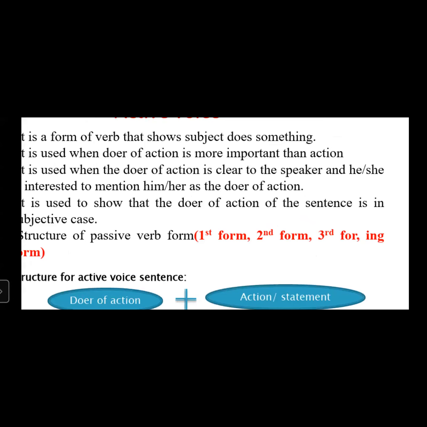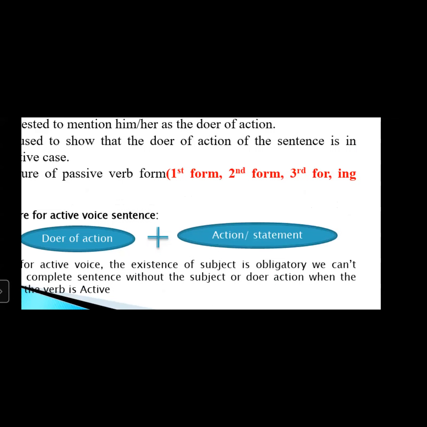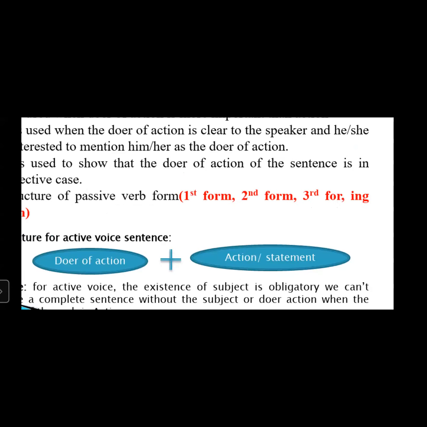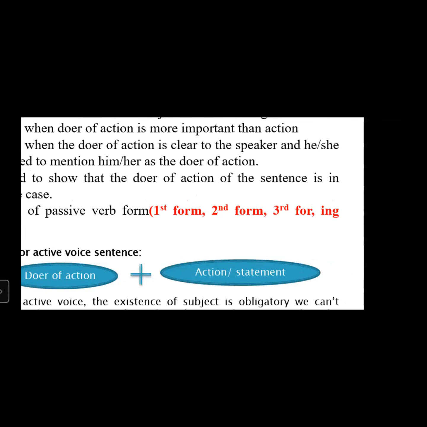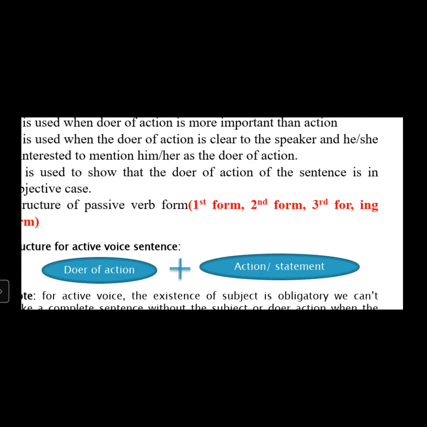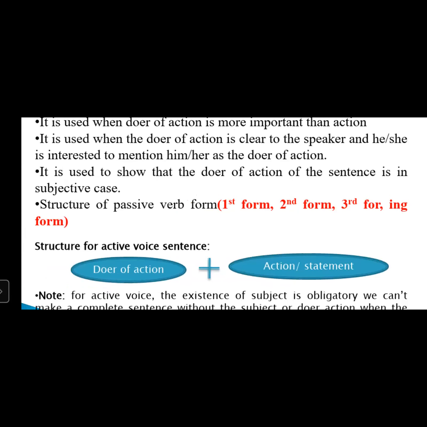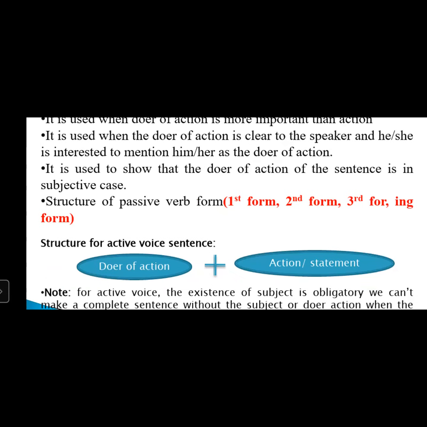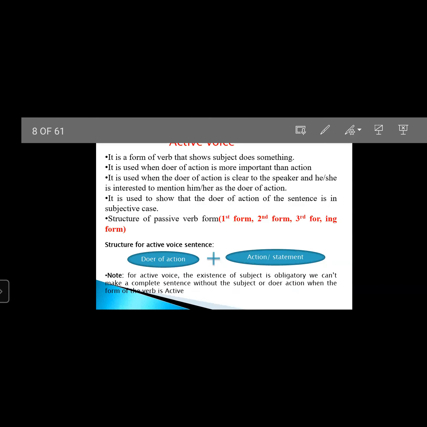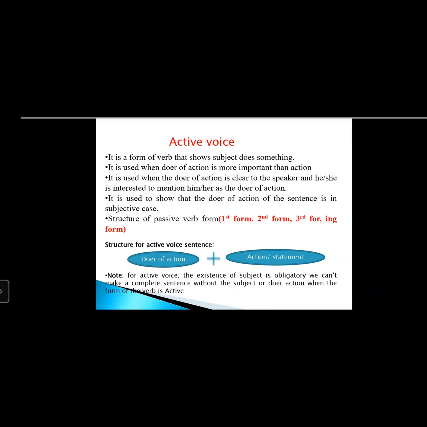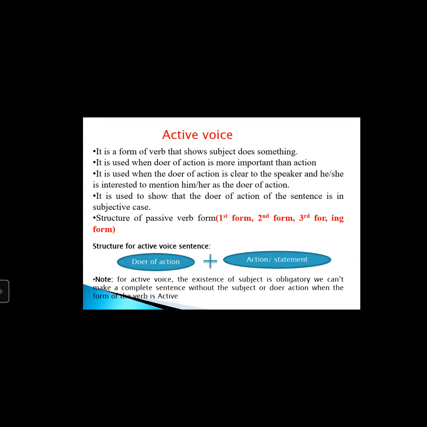The first form of the verb, the third form, and the ing form, without any helping verb. Simple first form, second form, third form and ing form. All of these come under active verb forms. Okay? Structures for active sentence. What is the structure of an active sentence? It is this.